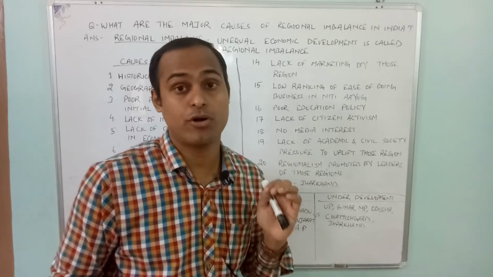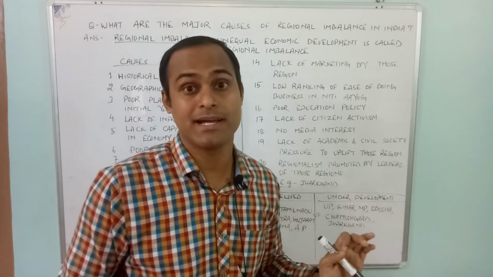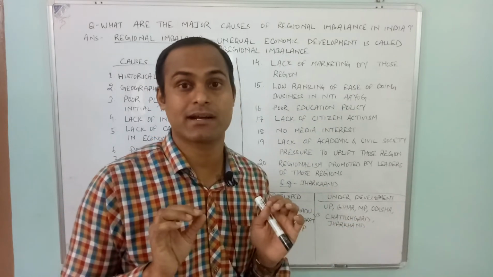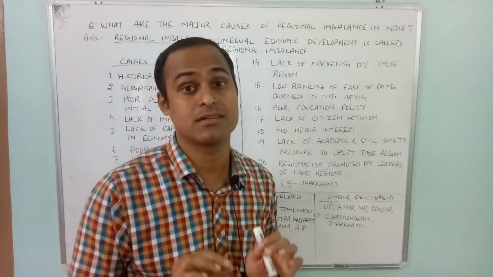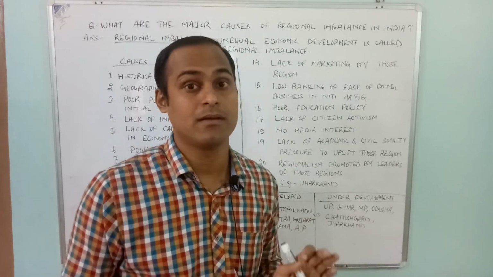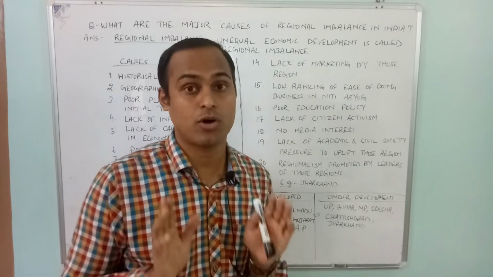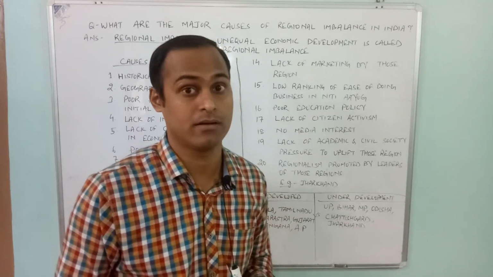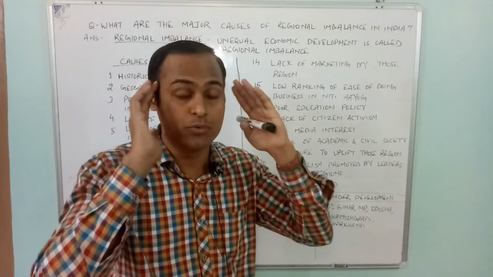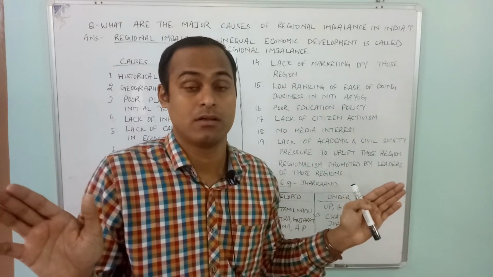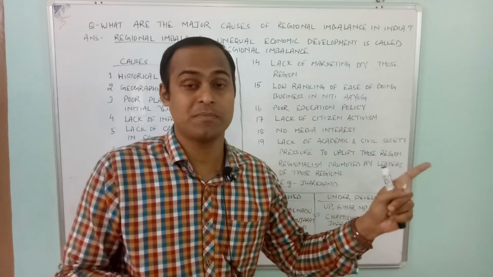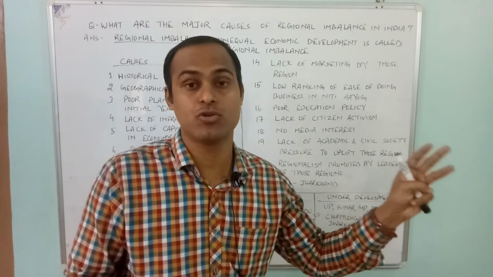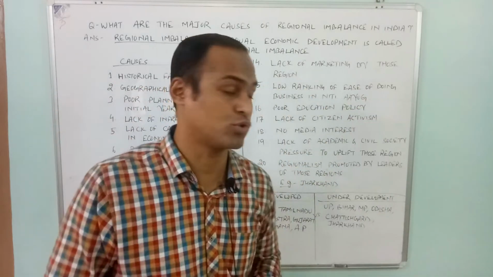So be careful, avoid media, do not go into listening to all this, because they are doing biased reporting. In today's time, as a student or an aspirant, you need to have a neutral outlook. That is very much required. That can only happen when you do critical thinking. You can think that this can also be right, this can also be right, and what are the solutions. That can only happen when you are totally neutral in your approach.